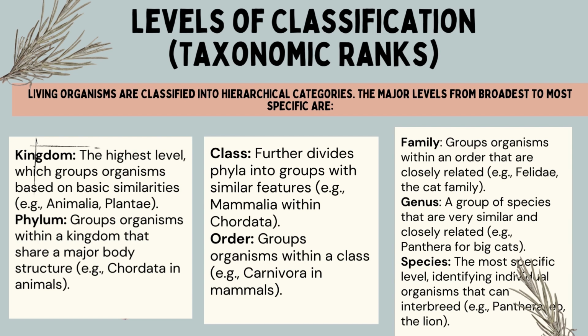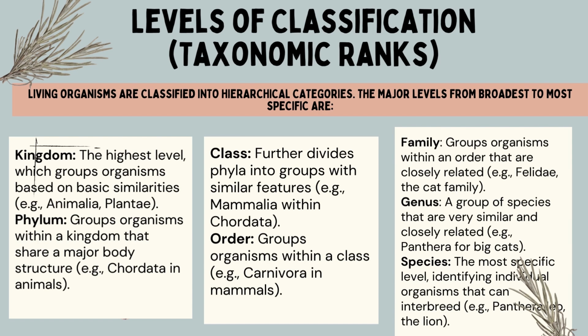So first we talk about kingdom. Kingdom is the highest level which groups organisms based on basic similarities. सबसे smallest and basic kind of similarities में हमने kingdom को divide कर दिया: Animalia and Plantae. Then comes phylum. Kingdom के बाद आता है phylum. Group organisms within the kingdom that share a major body structure. Example, Chordata in animals. Chordata क्या होता है? Those who have a flexible rod around their dorsal side.